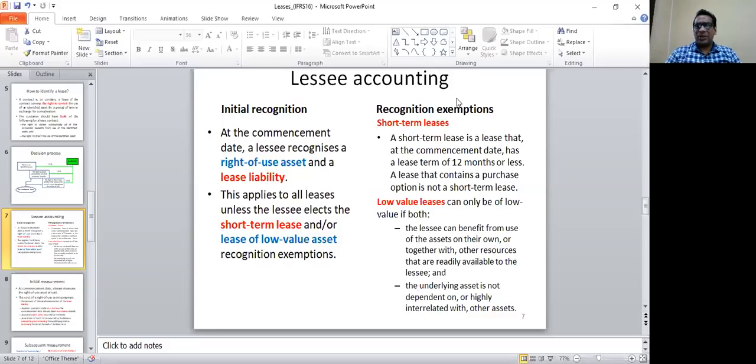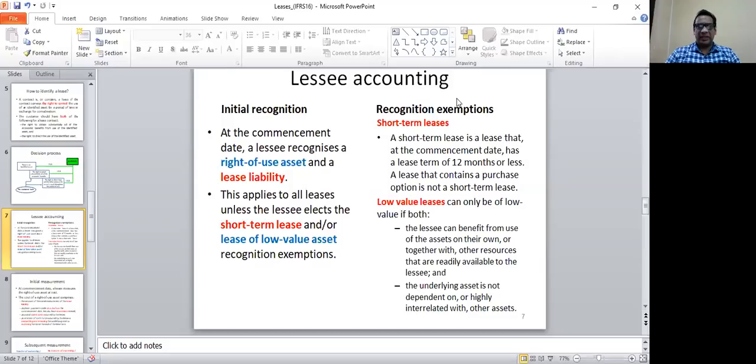Then let's look at what low-value leases are. Low-value leases can be any type of lease. Basically, we are saying a lease can only be of low value if both the lessee can benefit from use of the asset on its own, together with other resources which are readily available to the lessee, and the underlying asset is not dependent on or highly interrelated with other assets.